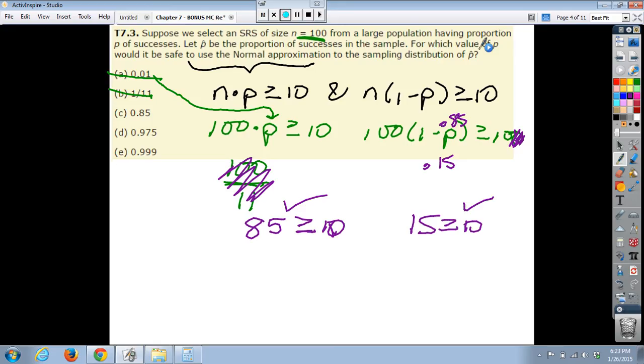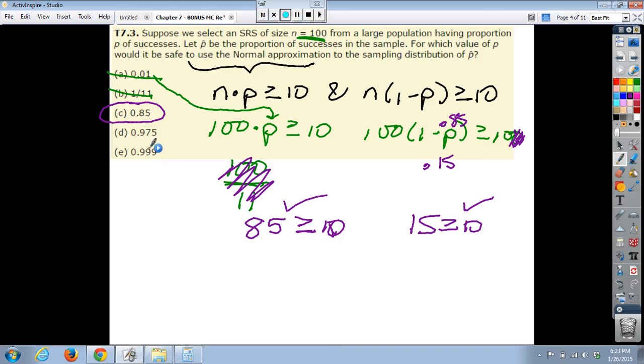Now, it does say for which value of p would it be safe. So far, so good. We're safe here. But what do you think is going to happen? And you might think, well, since we got larger and larger and larger, it finally worked. But what would happen if we picked these very large values for p hat? You might think, well, they're going to work, right?